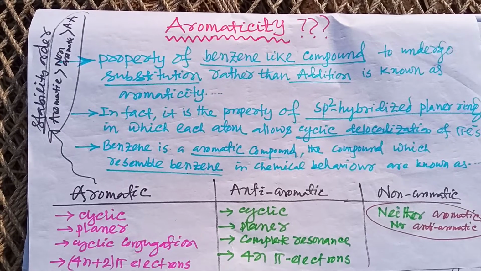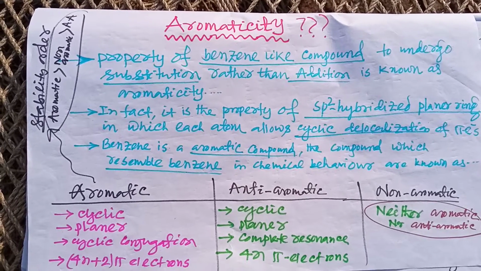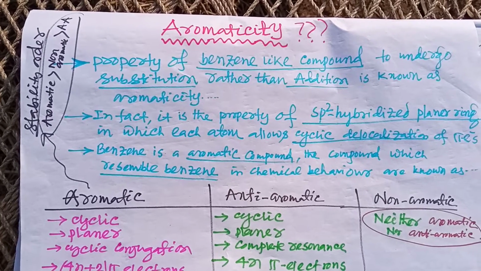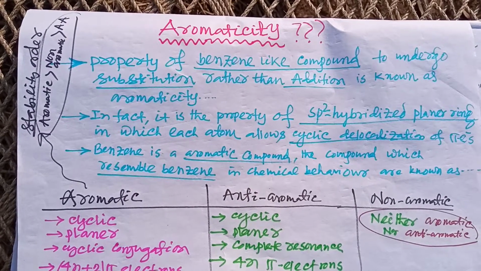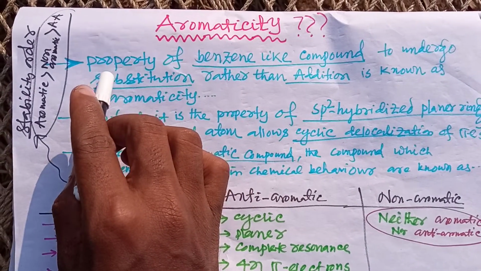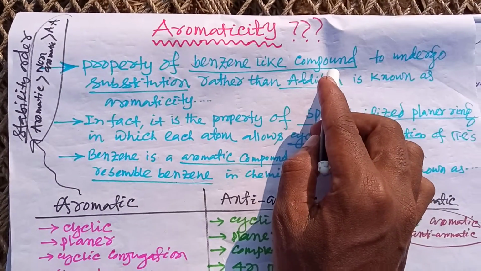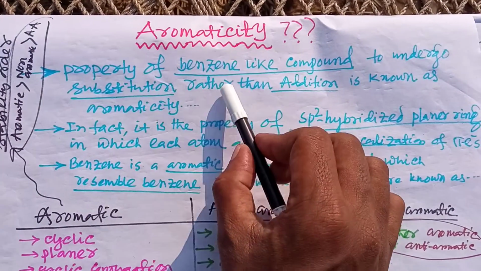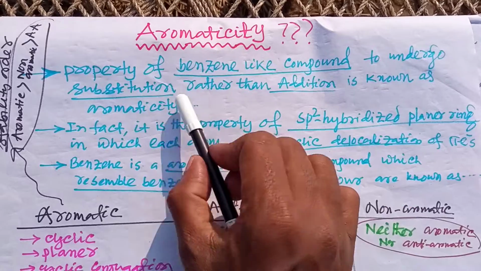In today's video, I am going to discuss aromaticity. So let's start. First of all, let's understand what we mean by aromaticity. It is nothing but the property of benzene-like compounds to undergo substitution reaction rather than addition reaction, and that is known as aromaticity.